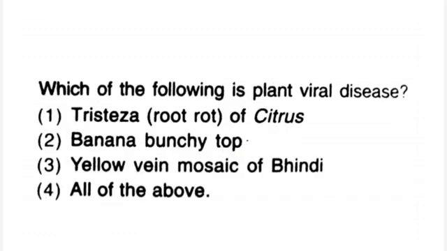Which of the following is plant viral disease? 1. tristeza, root rot of citrus, 2. banana bunchy top, 3. yellow vein mosaic of bhindi, 4. all of the above. Right answer is 4, all of the above.